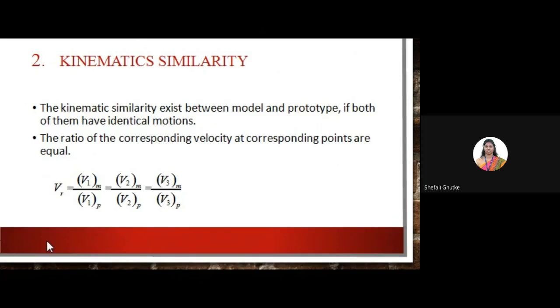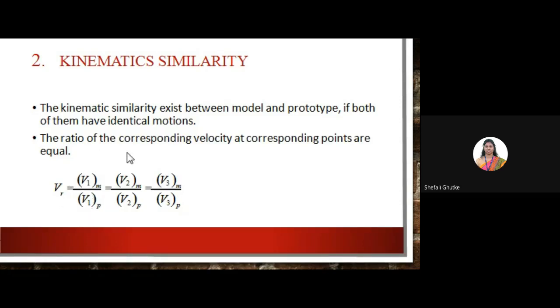The next similarity is kinematic similarity. Kinematic similarity exists between the model and the prototype if both of them have identical motion. It means in kinematic similarity we are going to talk in terms of velocity and acceleration. The ratio of corresponding velocities at corresponding points is equal. This represents the kinematic similarity, in which Vm is the velocity of a model and Vp represents the velocity of a prototype.